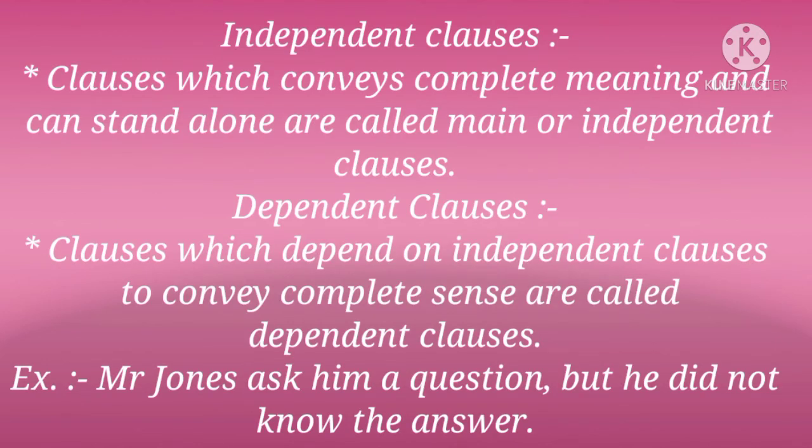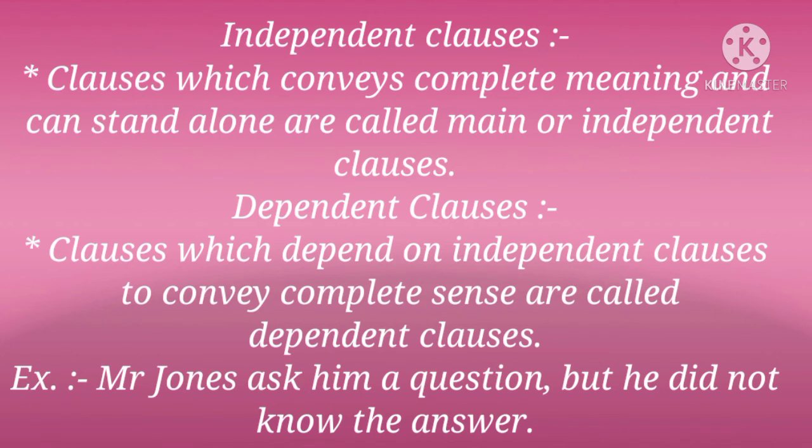Now children, let us see independent clauses. Clauses which convey complete meaning and can stand alone are called main or independent clauses. Now, clauses which depend on independent clauses to convey complete sense are called dependent clauses.